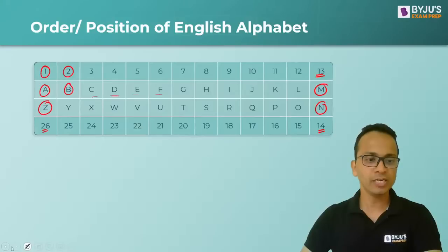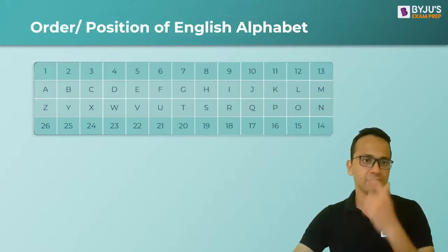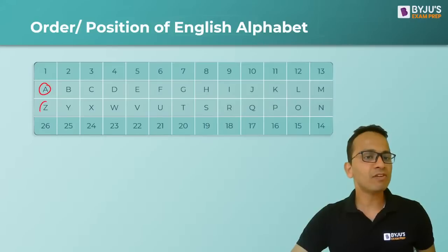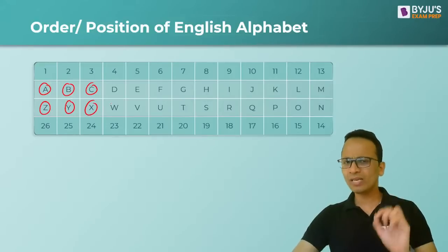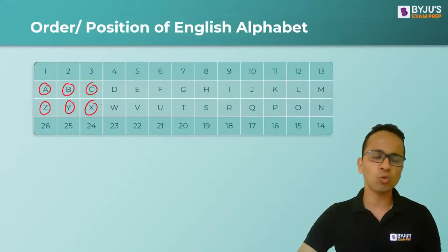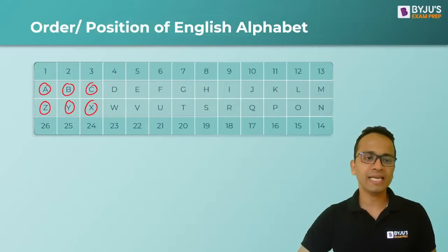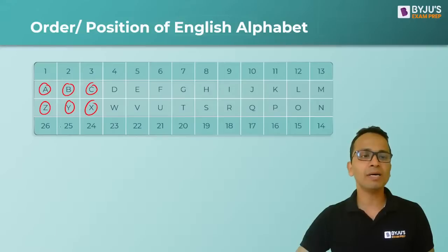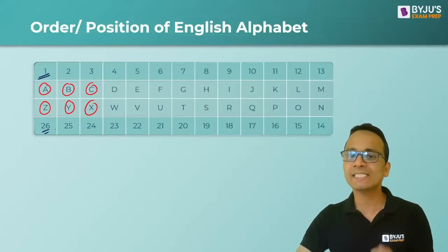Okay. Now, if I look at their actual numbers, if I go back to the previous table, here, you can see the opposite alphabets for each alphabet. Now, A's opposite alphabet will be Z, B will be Y, C, X, and so on. Now, one peculiar thing that you can always notice here is, if I'm talking about the opposite alphabet, then the sum of the number equivalents of these opposite alphabets will always be 27.